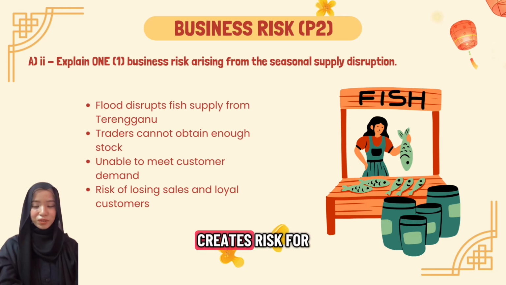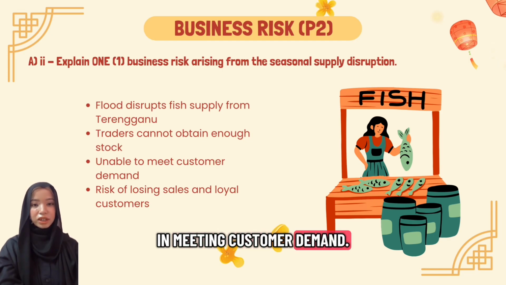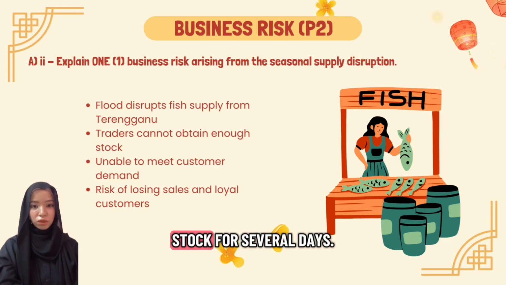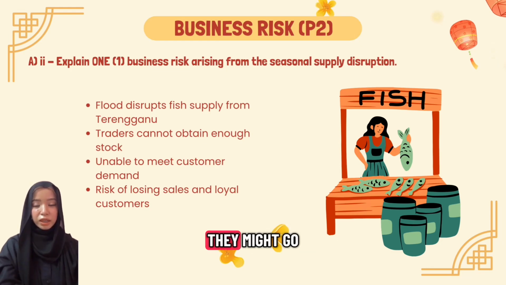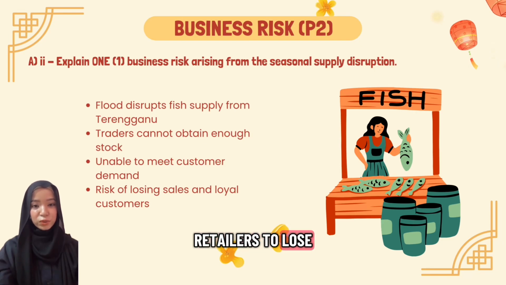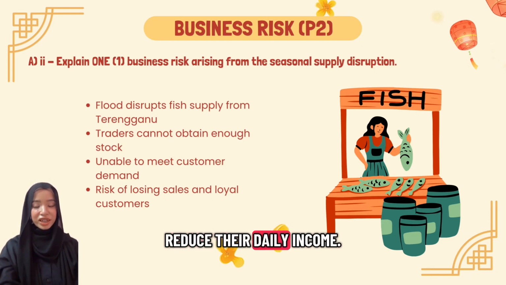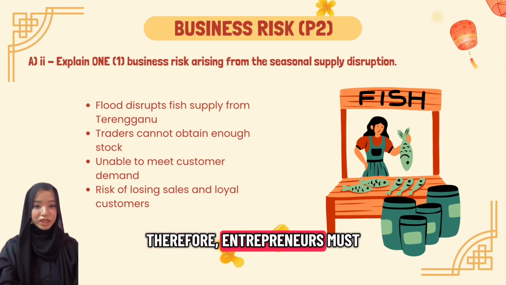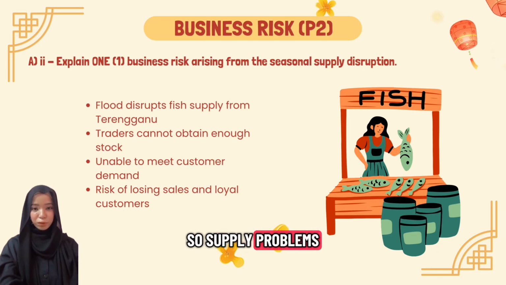These situations also create risk for traders and small business owners in the market. When suppliers cannot provide enough stock, traders face difficulties in meeting customer demand. For example, some sellers mentioned that they did not receive fish stock for several days. When customers cannot get the products they want, they might go to other sellers or markets to buy similar products. This may cause traders to lose potential sales and reduce their daily income. Therefore, entrepreneurs must be prepared to handle supply problems and find alternative suppliers if possible.